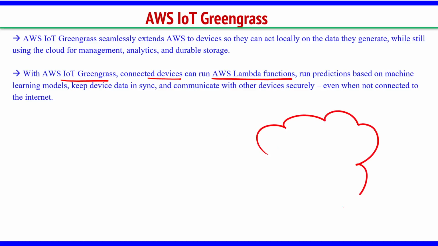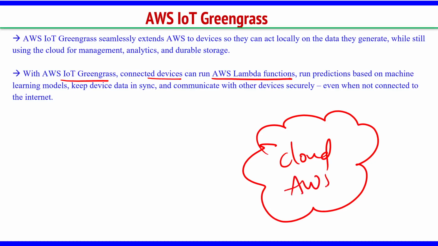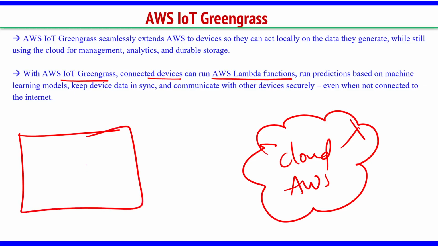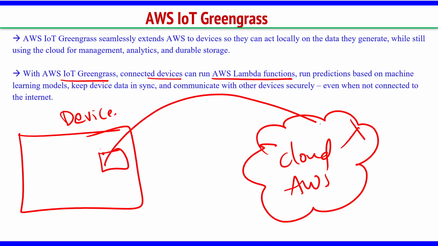Generally, a Lambda function is in the cloud. In AWS, I have the Lambda function, and I have a device here. So we are giving some control to this device to execute the Lambda functions. That is possible using IoT Greengrass.